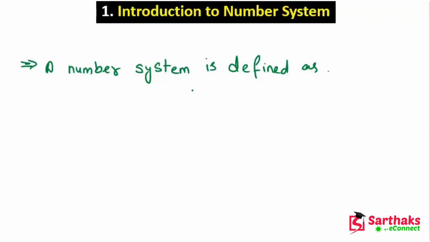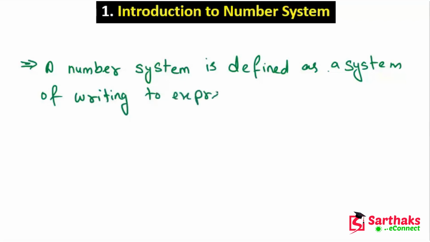Simple. It means we can say that it is a system in which we are expressing a number.